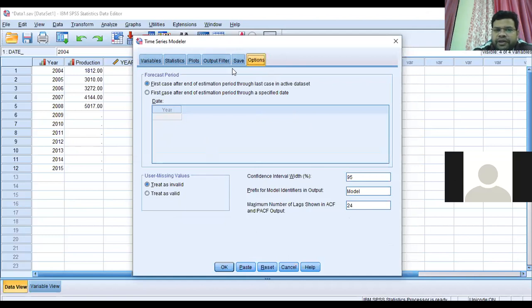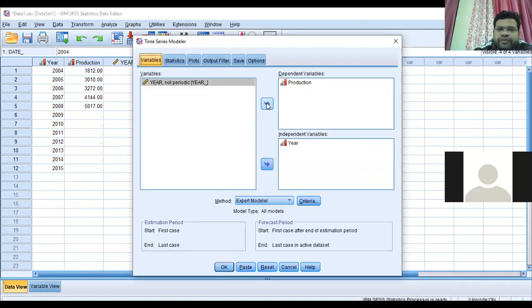After making these selections, let me repeat once again: in Variables, you have to take the dependent and independent variables in these boxes. What is the dependent variable? In our time series data, production is the dependent variable, and the independent variable is year.